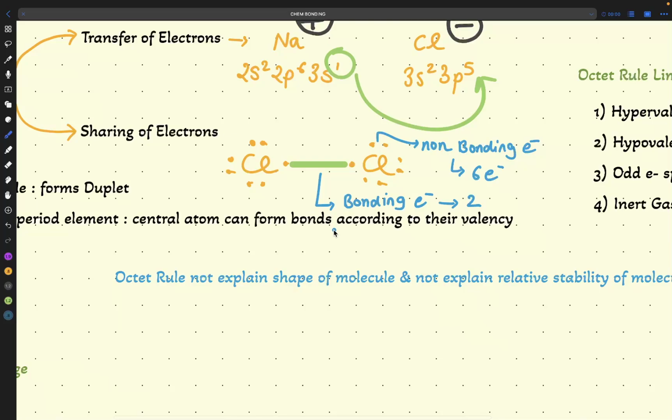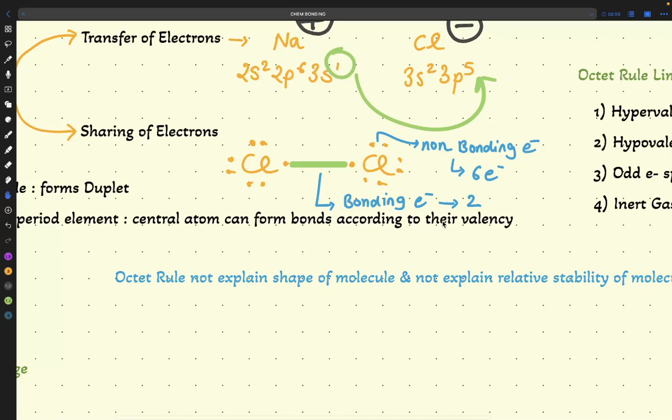So like this, you have to focus on what they are asking, because I saw a few questions here. They are asking either bond pair, or bonded electron, or bonding electron. If they are asking bond pair, you have to say one. If they are asking bonding electron, then you have to answer two. So it is again very important, and you have to think about how bonded pair and bonding electrons are different, and focus on each and every word of your question.